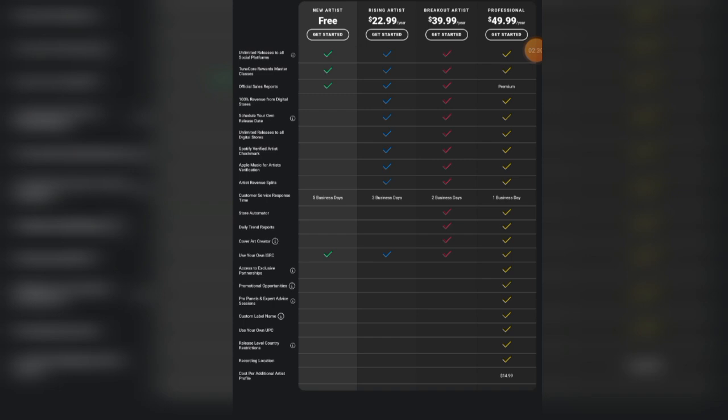Then the TuneCore Professional plan is just about $50 every single year, which I would say is also like their label plan. This plan is cheaper than what DistroKid is offering you. Basically, you get all the features that are included in the Breakout Artist plan and also in the Rising Artist plan. One thing you need to take note of is that if you're going to be adding additional artists on the TuneCore Professional plan, you're going to be paying about $15 to add each new artist to your profile.